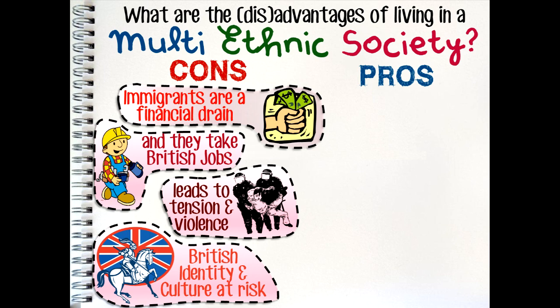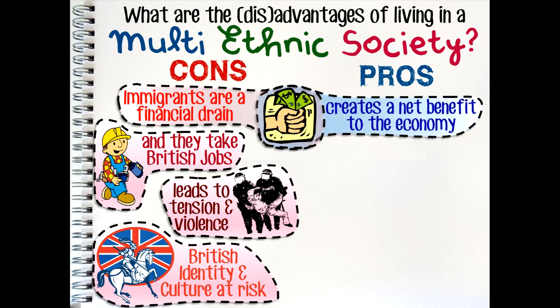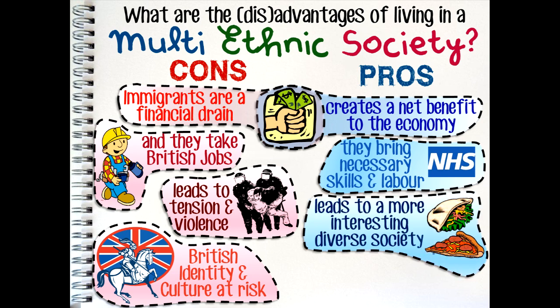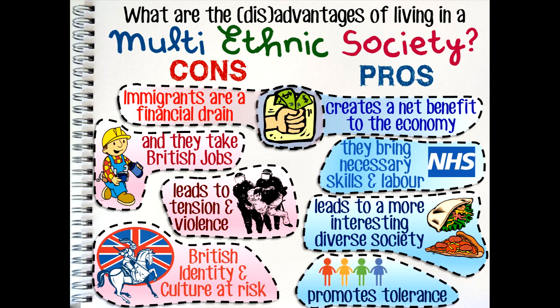However, other people feel that immigration creates a net benefit for the country, bringing benefits both to the economy and enhancing the cultural mix. They argue that overall immigrants put more into the national economy than they take out. And furthermore, they bring necessary skills and labour to fulfil shortages in certain areas of the economy, such as the NHS. They also argue that cultural diversity creates a more interesting society to live in. For example, going out for a meal without the option of Chinese buffets, Indian takeaways, Italian pizzas, Turkish kebabs, and American burgers would be a less interesting country to live in. Finally, they claim that cultural diversity encourages people to be tolerant of other cultures and nationalities.